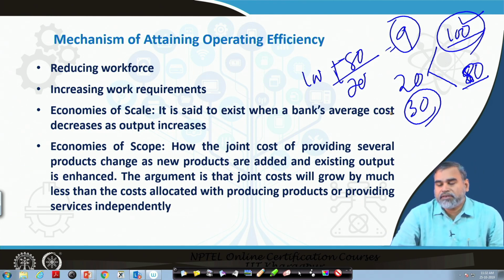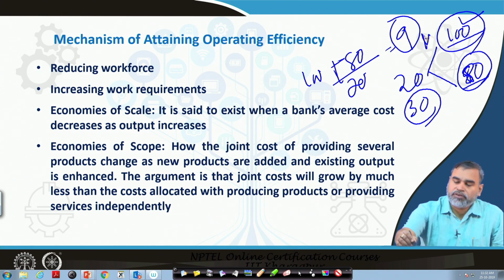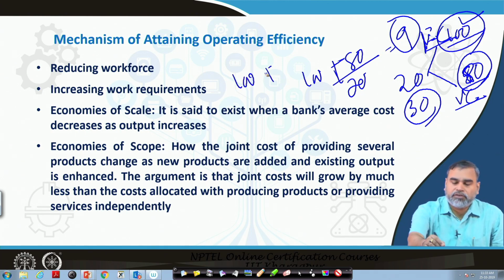So, in the previous case the total variable cost was 80. This is your fixed cost and this is your variable cost. If the fixed cost remains the same and the variable cost increases by another 10 units, then the total variable cost becomes 90.